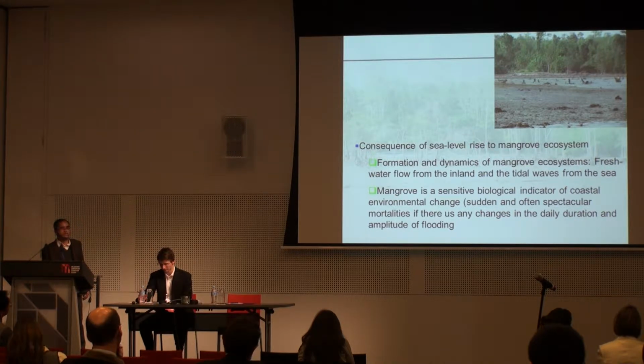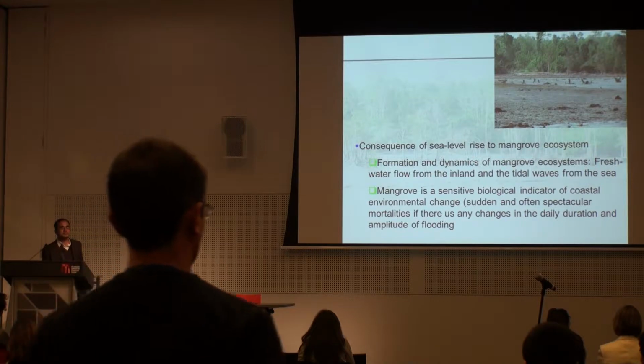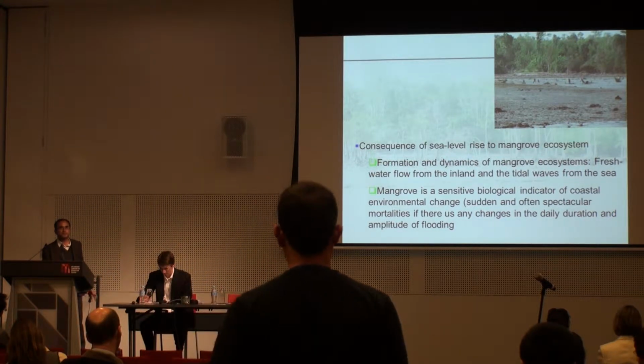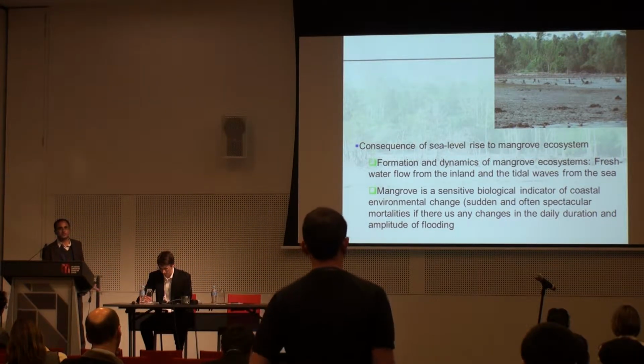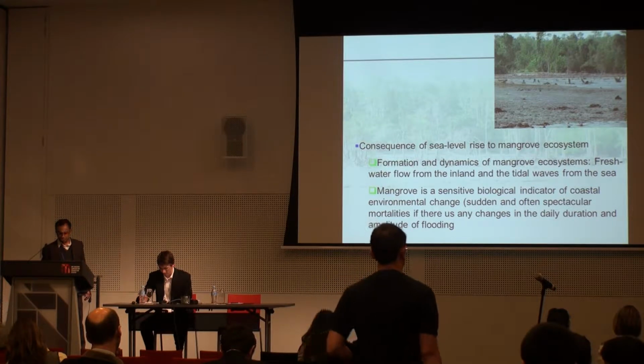So how can it affect the mangrove ecosystem and mangrove forest formation? Because there are several influences from the fresh water flow from the inland and tidal waves from the sea. And mangrove is often used as a sensitive biological indicator. If there are some small changes in sea level, it may cause some mortalities, change in species composition, and change in species formation, something like that.